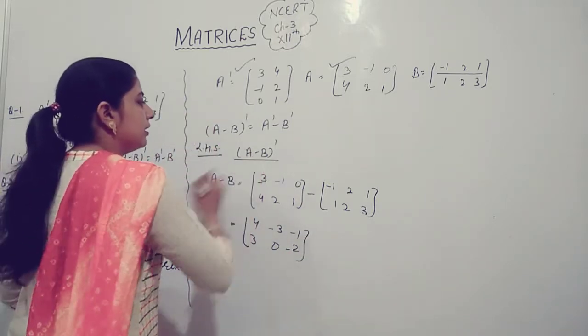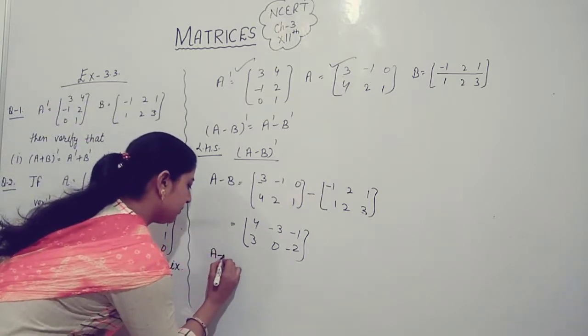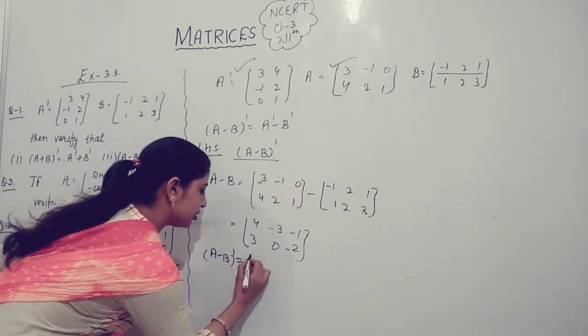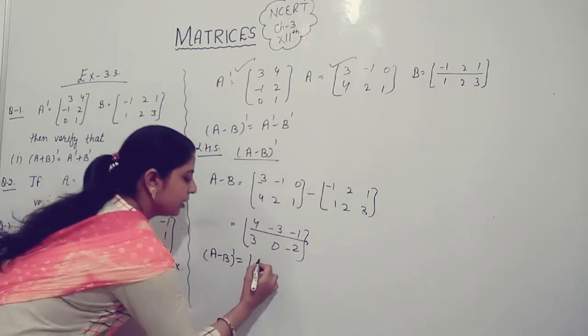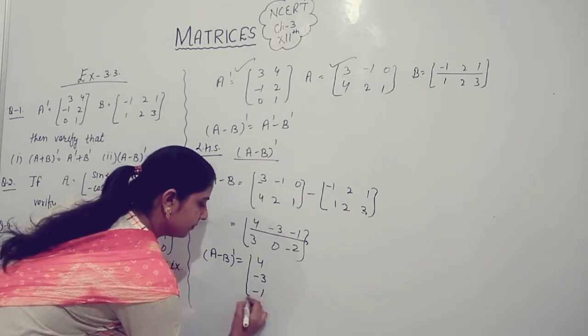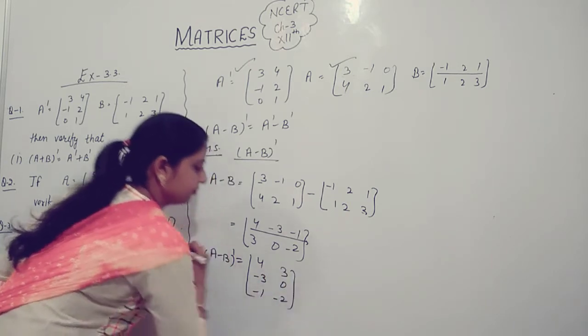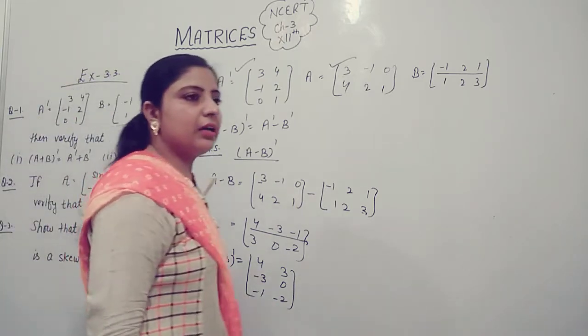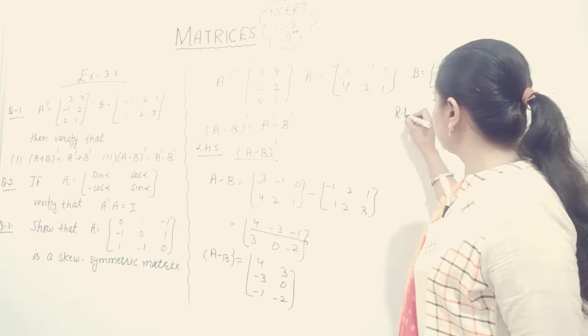Now we find out transpose of A minus B. A minus B, its transpose is equal to first row. We pick up first row and write down in first column, 3 0 minus 2. That is our left hand side. Now we solve right hand side.